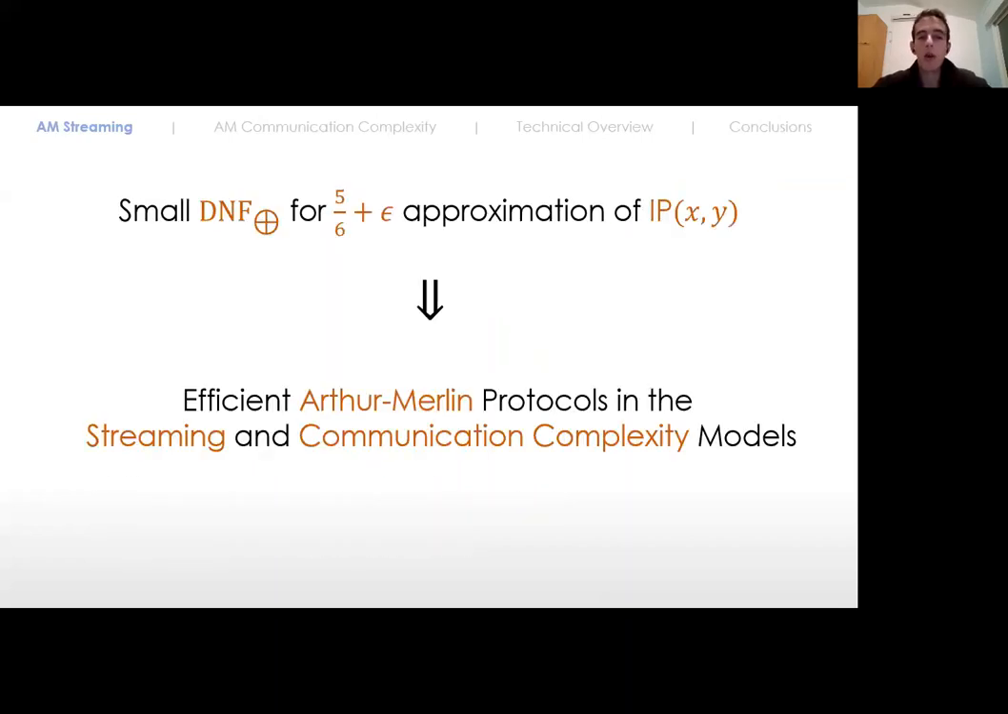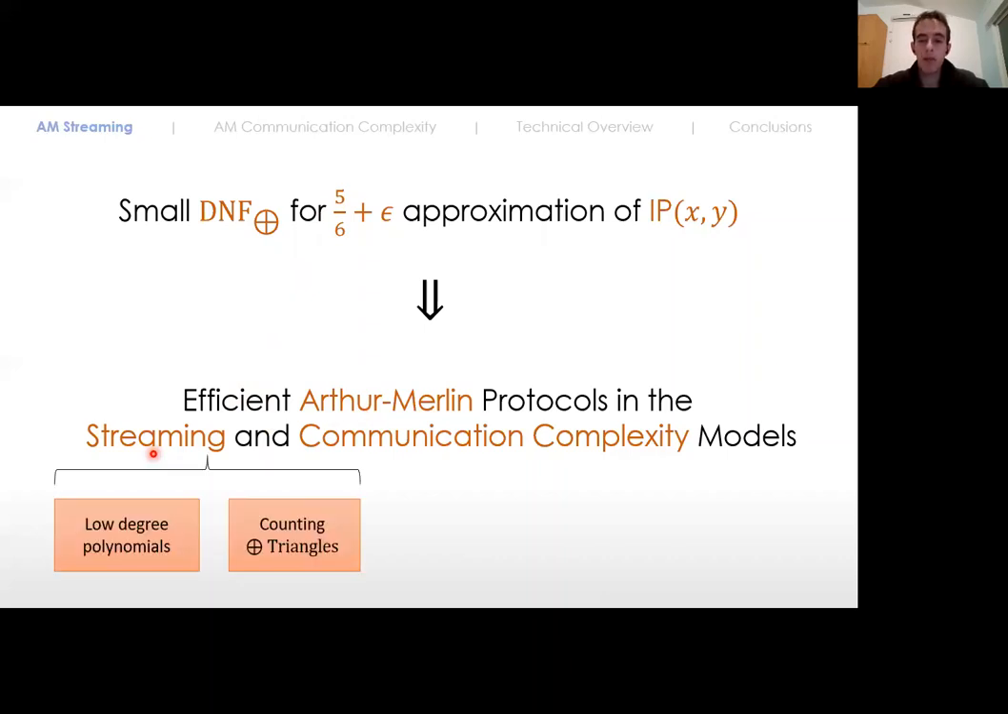All right, so now we can talk about the formal quantitative version of our results in the stream models. We assume that we have a DNF of parities that approximates the inner product function to a factor greater than 5/6, and we get efficient Arthur-Merlin data stream protocols for two kinds of problems. The first is all the problems that are computable by low-degree polynomials, and the second is a concrete problem called the parity triangles problem. But first things first, let's start with the first problem.